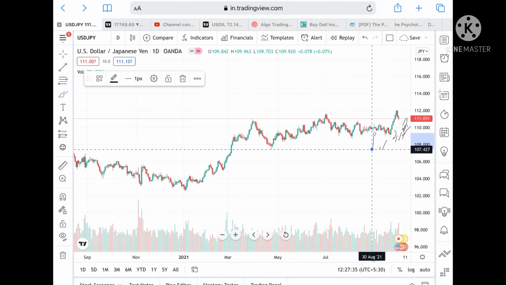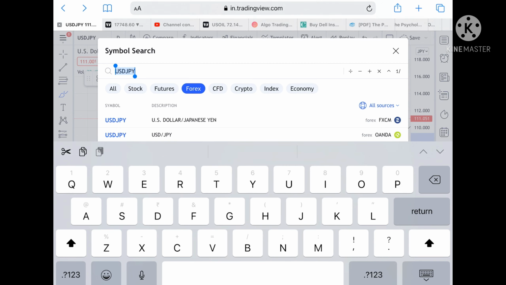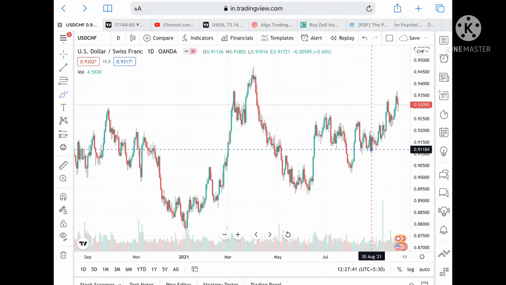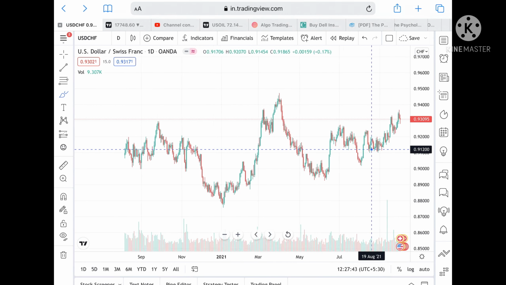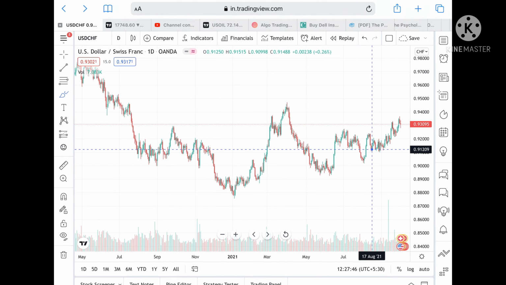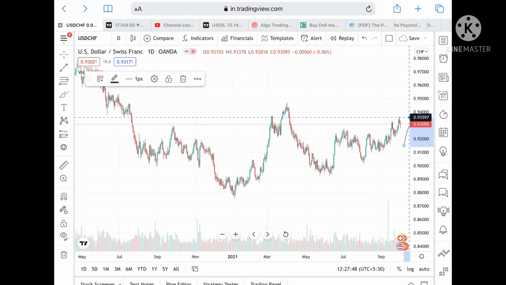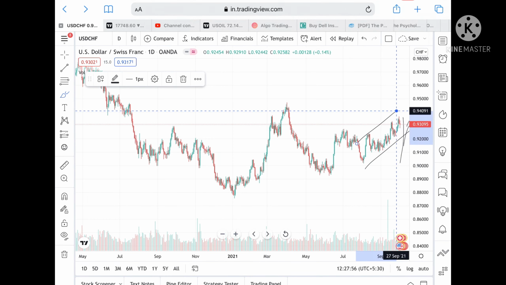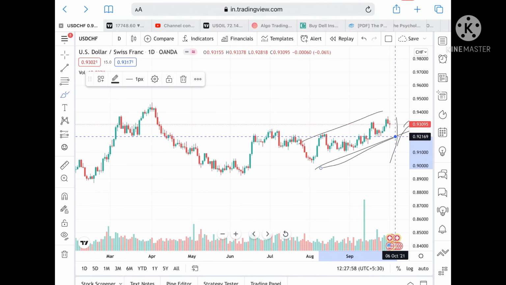Now if we talk about USD CHF, we can see that it has made a high of around 0.93706 and a low of around 0.90166, and it is in a particular upside trend.